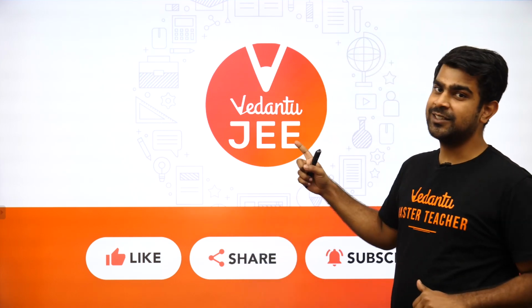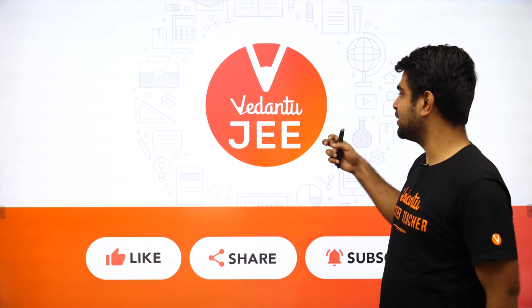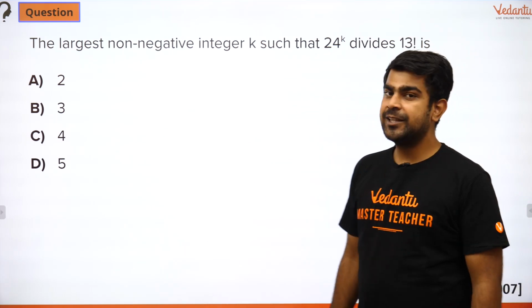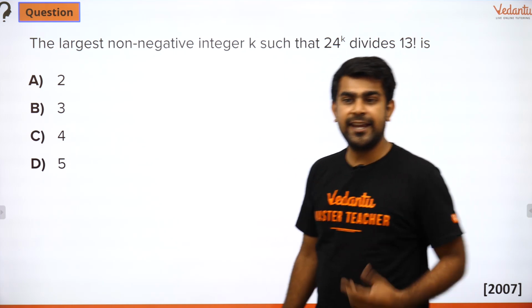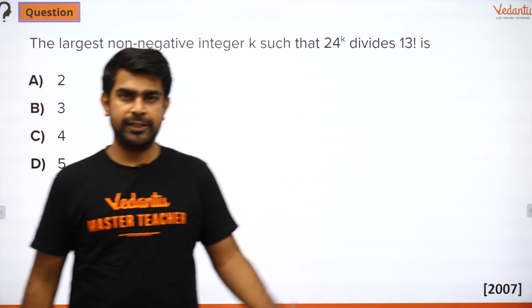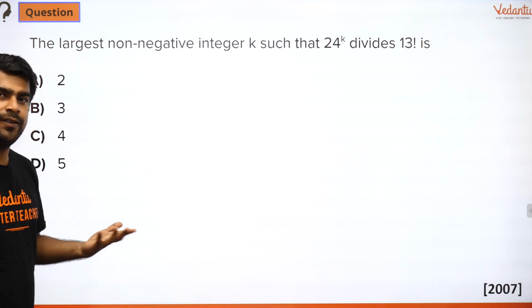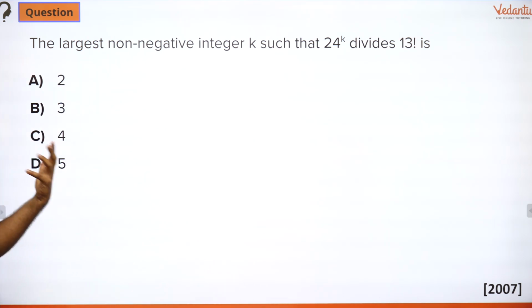So the first question which you have all been waiting for, I know you must be really keen on the question. So this is it. The largest non-negative integer k for which 24 to the power k divides 13 factorial. These kinds of questions are very famous in Olympiads, right? The preliminary stage of Olympiads. They ask this question. It's very simple to solve them. That's why we start off with this. I will tell you the method to do it, but first I would like you guys to give it a try. Then I will do it for you.